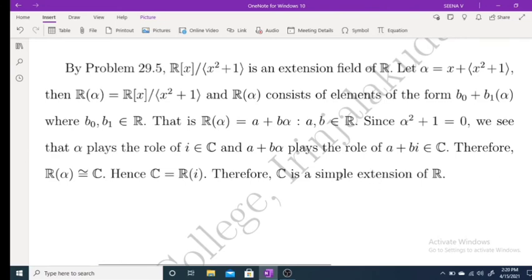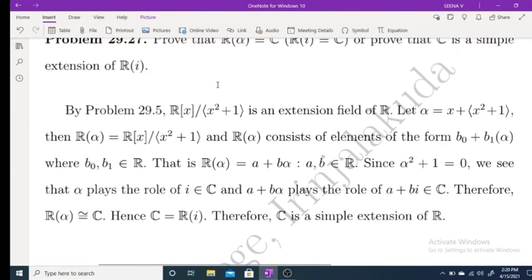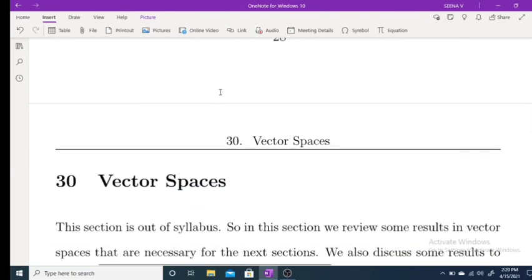This will be asked as a question. Okay, prove that C is a simple extension of R. So in that case, you have to consider this example, x² + 1. Okay. Now moving to the next section.